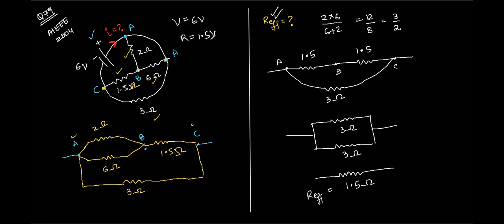Now it becomes easy to find out the current. We know that V is equal to IR, therefore I is equal to V by R, that is 6 by 1.5, which gives us I equal to 4 amperes. Right, Atul? Yes, sir. Clear?